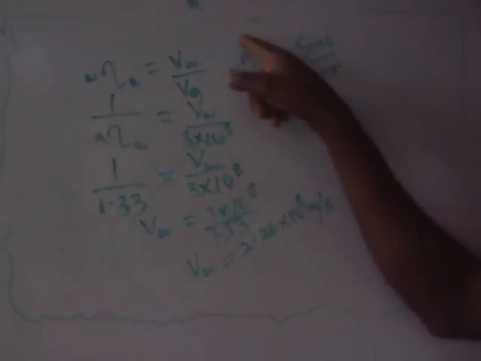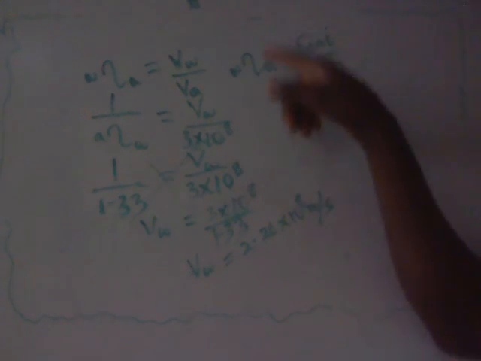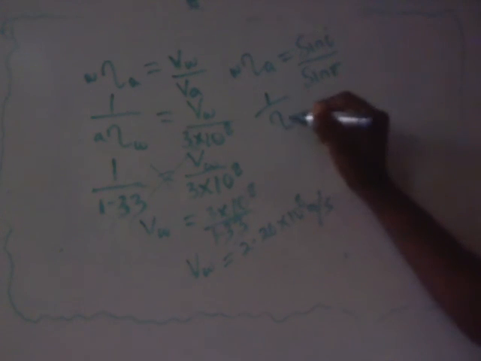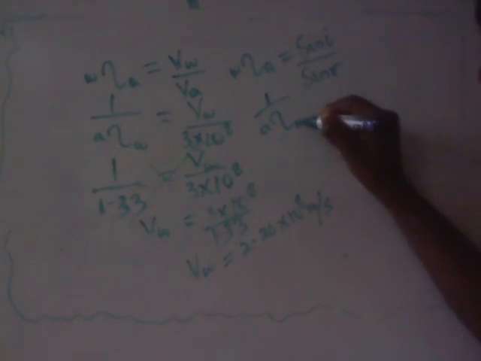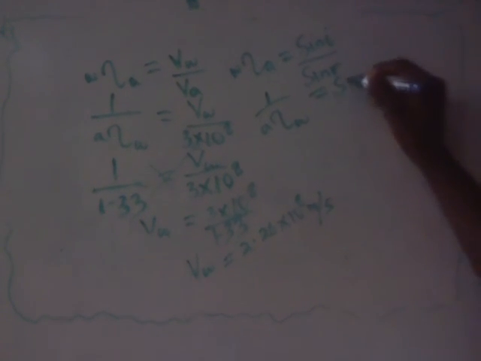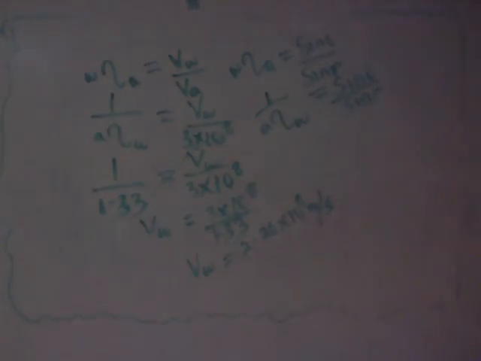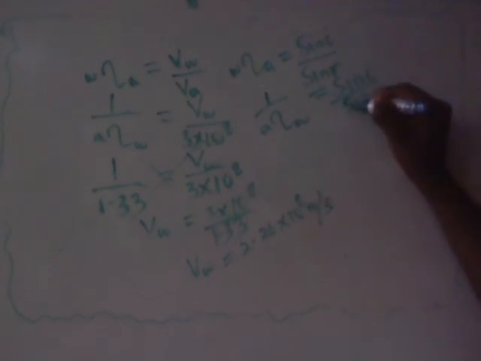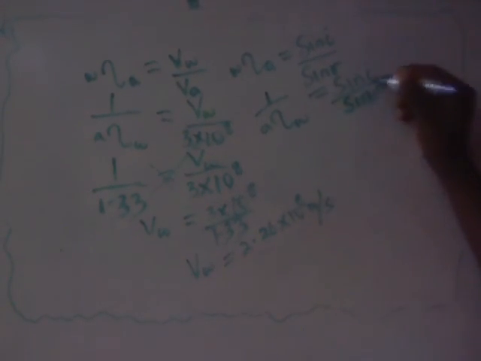If I divide this from water to air, you also change it to 1 over the refractive index from air to water. So all equals sine i over sine r.